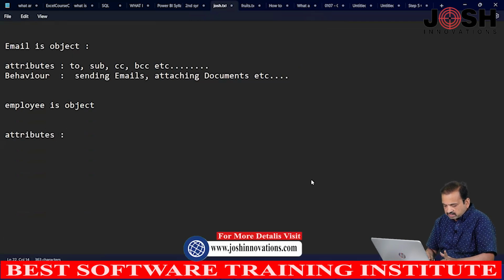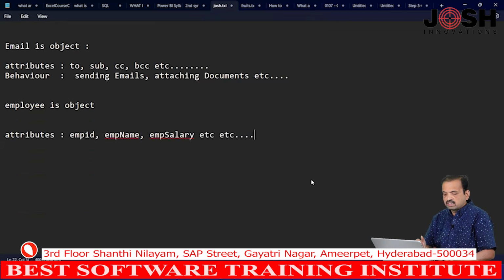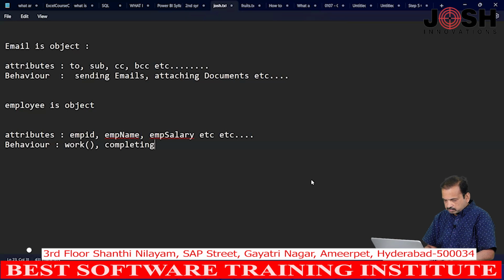Attributes are, for example, employee ID, employee name, employee salary, etc. These are the attributes of employee. Now, what are the behaviors of employee? Behaviors of employee: working, completing assignments, completing projects. Right? These are the behaviors of employee.